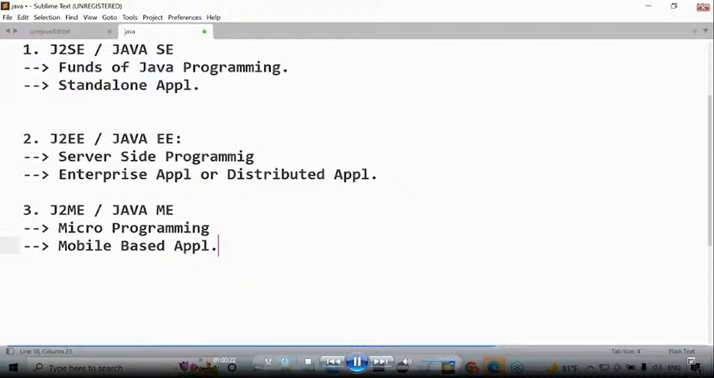Any example for a mobile based application? WhatsApp, then what next one? Telegram on our mobile phone, Facebook icon in our mobile phone. All these things are like what? The mobile based applications.